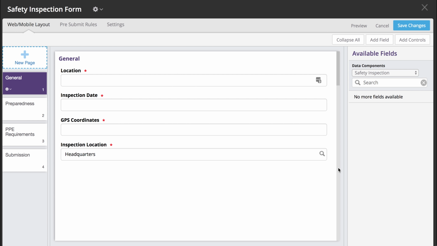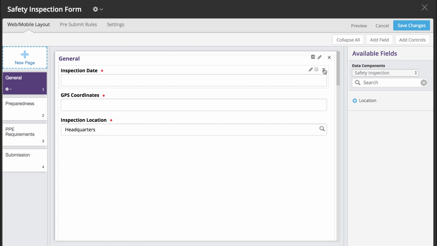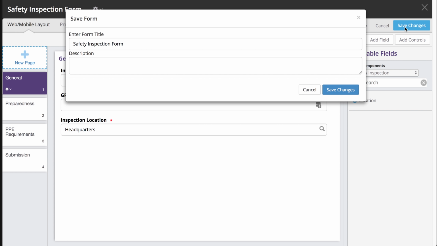Now save your changes, and we land back on the General tab. Now here we need to remove the old location field because it is no longer useful to us. So if you hover your mouse over it, you'll notice that these dotted lines appear as well as your edit options. Just X out to delete that field. Now save your changes. Swapped.